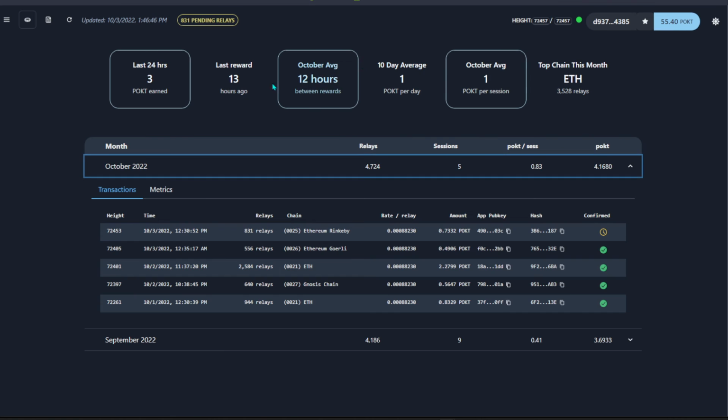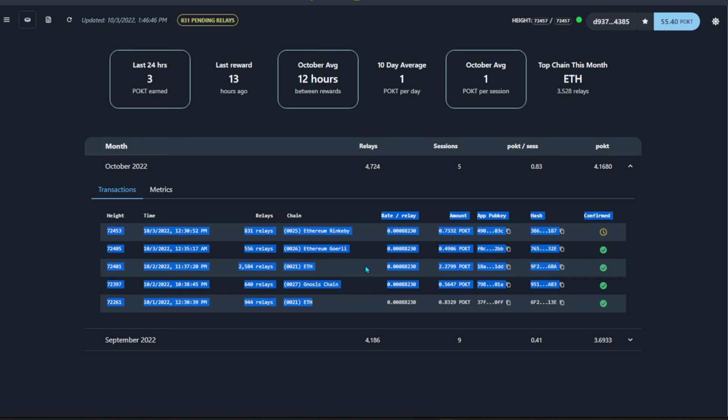And from there I would say the more chains that you have, the more probability that it will get a hit. And what do I mean by a hit itself? From this over here you can see there's a pending relay. So if you run most of the chains itself, hopefully you will get hit for a relay. And when you get hit for a relay, the amount of relays that happen will be over here, as shown.